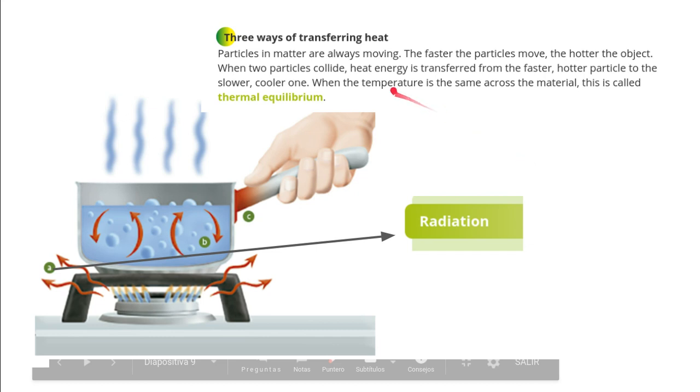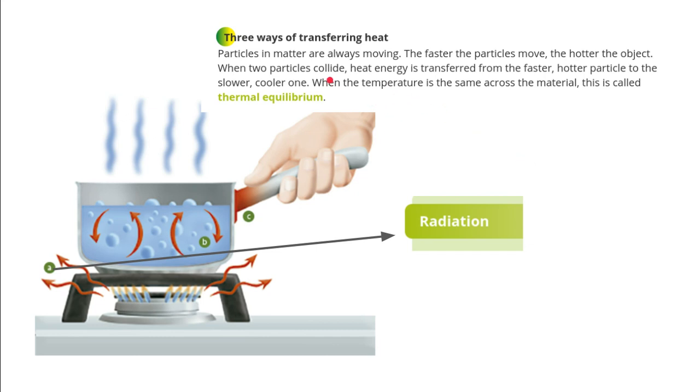Okay. You know that all matter is made of little particles, atoms, that are always in movement. So the faster they move, the hotter the object, right? And that heat transfers from one object to another object.